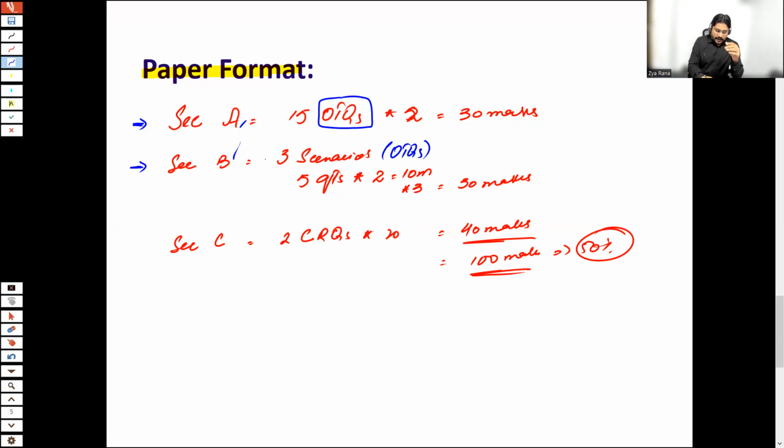But each scenario would have its own 5 questions. There are 3 scenarios. Each scenario has its own 5 questions of 2 marks each, 10 marks for each scenario. And if there are 3 scenarios, effectively 30 marks for section B are there. What exactly is a constructive response question?